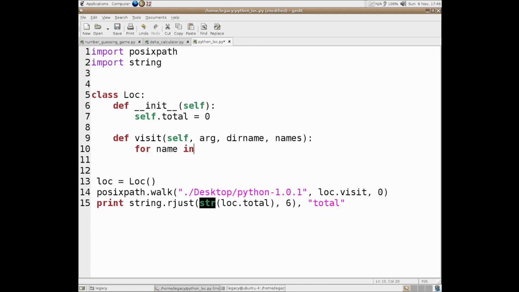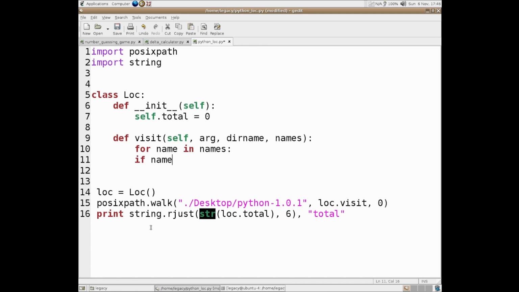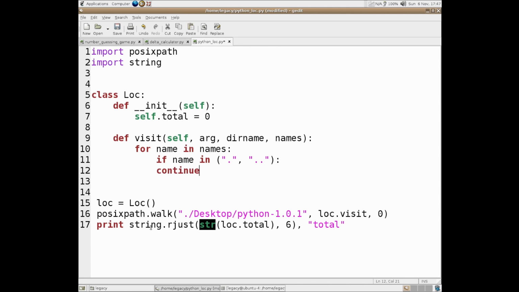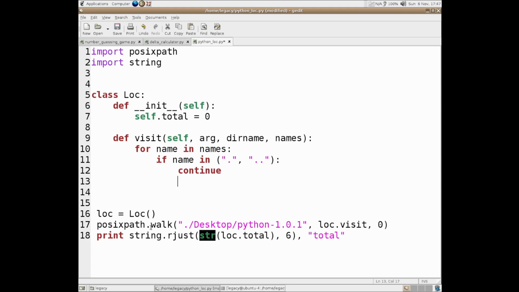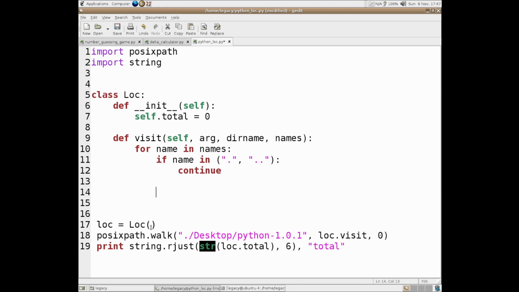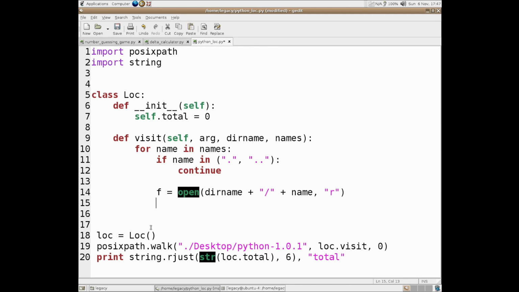So we can do for name in names. If our name is in a dot or a double dot, so if it's the current directory or the parent directory, then we don't care. It will always resolve to 0. It doesn't error, but it does always resolve to 0, so we don't want it in there. And then f equals open dir name plus, because there's no context managers yet. So we have to do it like this, and then you have to pass the read mode.